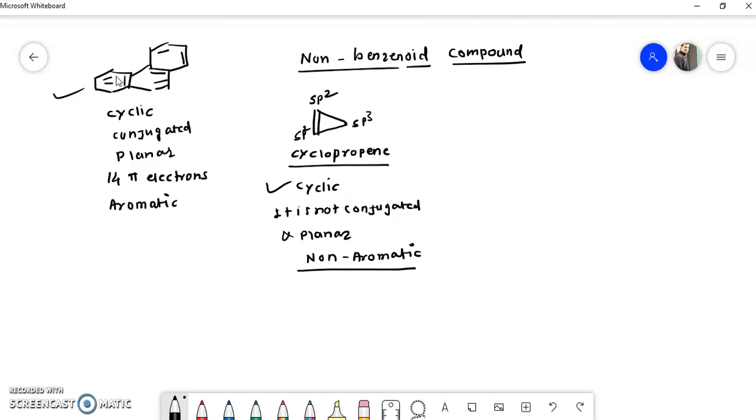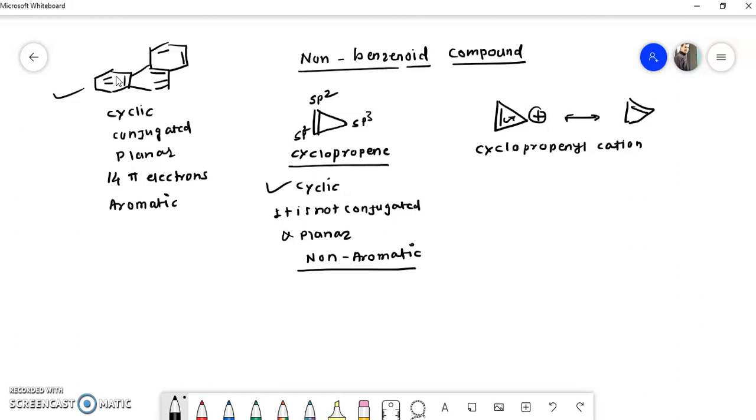Okay, so remember this. Now if we consider its cation, the cyclopropenyl cation, you see this cation can be written in a resonance form like this.